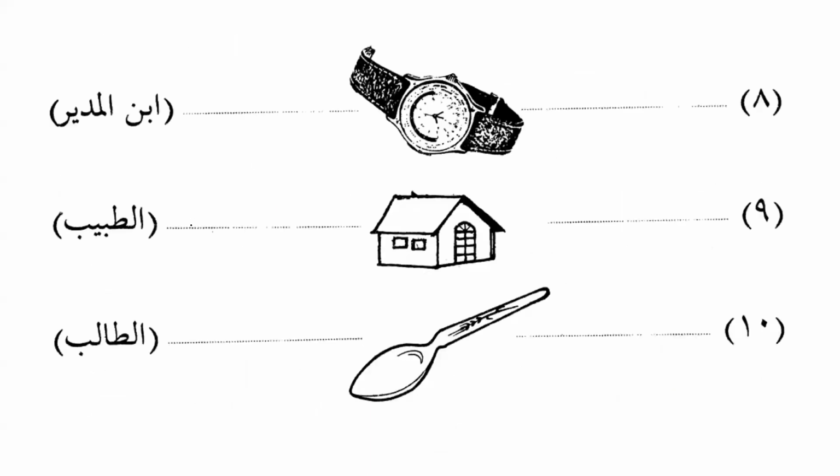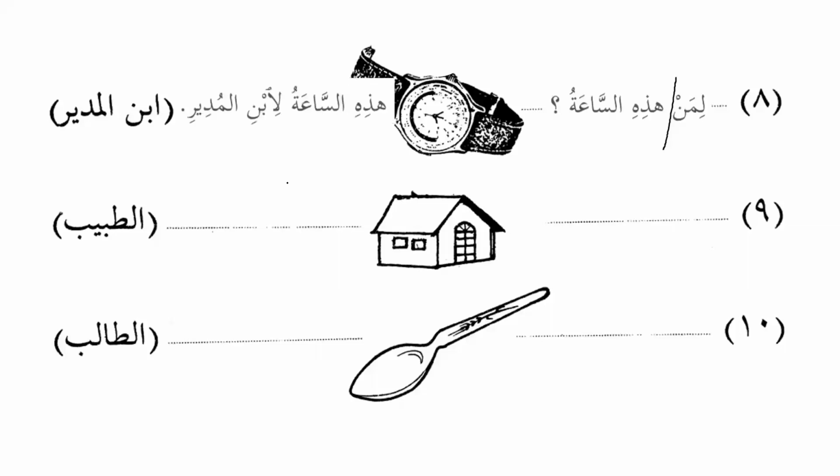Then we have the watch, as-sa'atu. So we will say liman hadhihi as-sa'atu. Who does this watch belong to? And we want to say that it belongs to the son of the manager. So we will say hadhihi as-sa'atu libn al-mudiri. This watch belongs to the son of the manager.